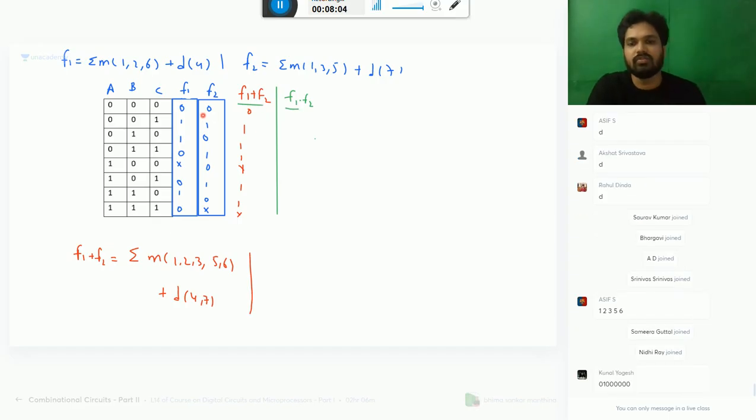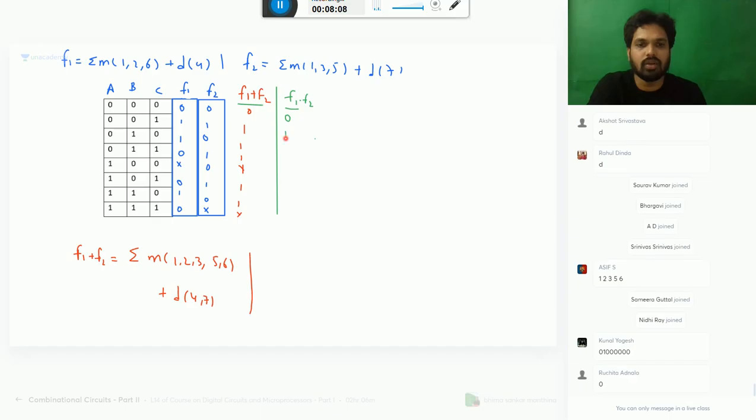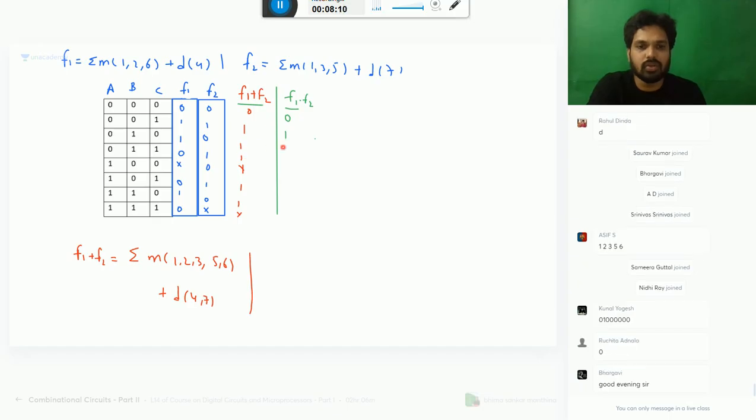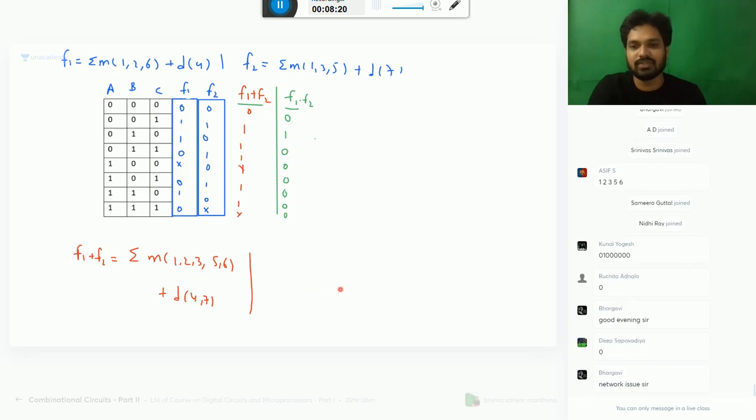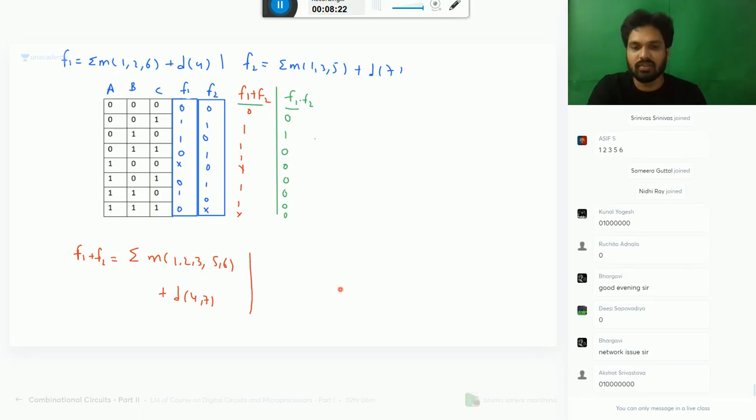Tell me what is f1 plus f2? It is 0 into anything is 0, 1 into 1 is 1, 1 into 0 is 0. You should see these two. 0 into anything is 0, cross into 0 is 0. Okay, again 0, again 0, again 0. Okay, all zeros. Fine.